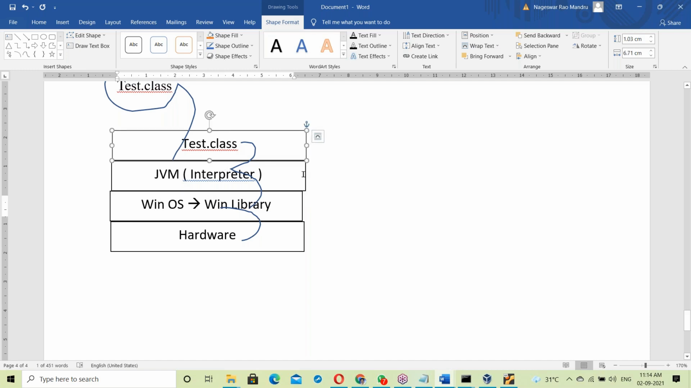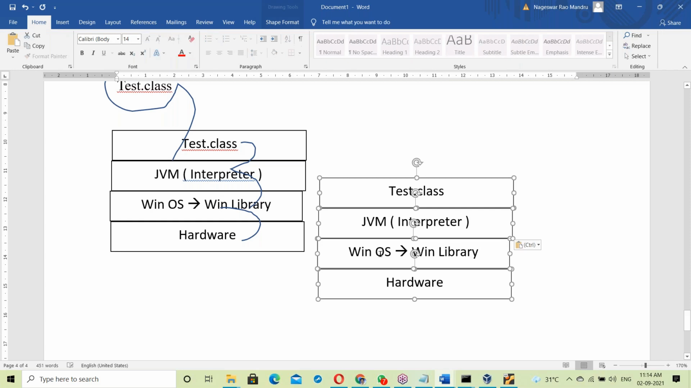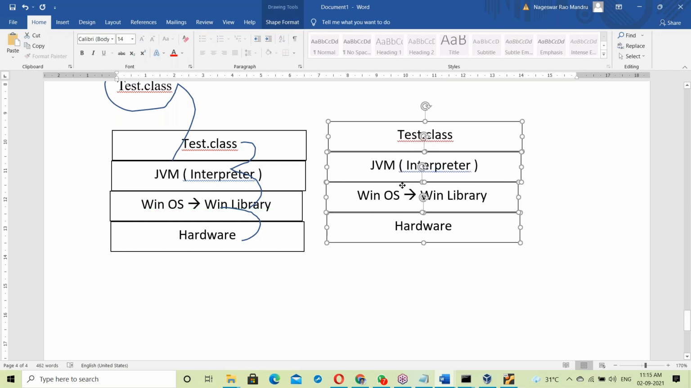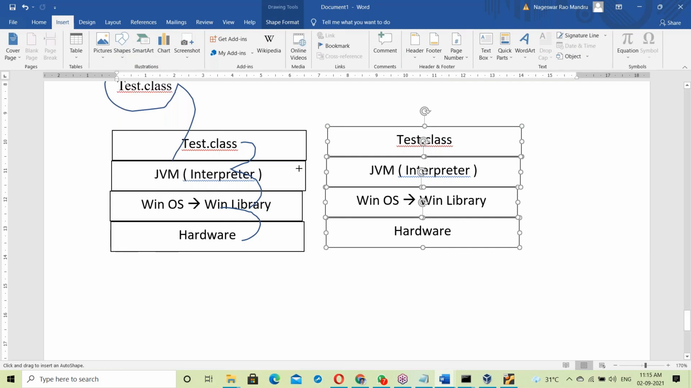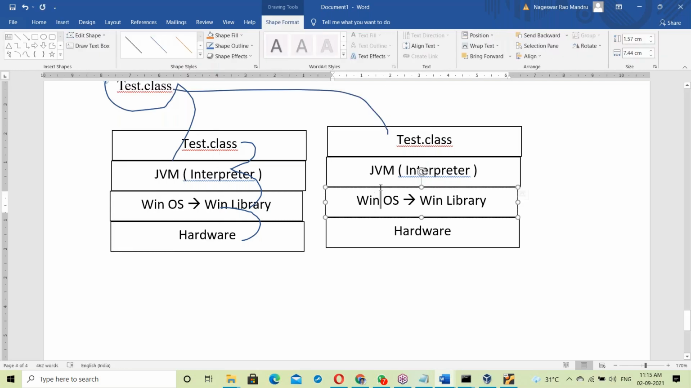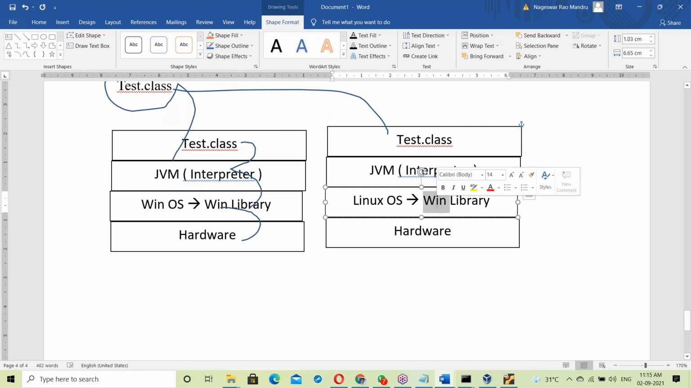Now let us take another platform. Suppose the tested.class file is placed on another platform, Linux. It is Linux-based, with the Linux library. Now what happens on this platform?